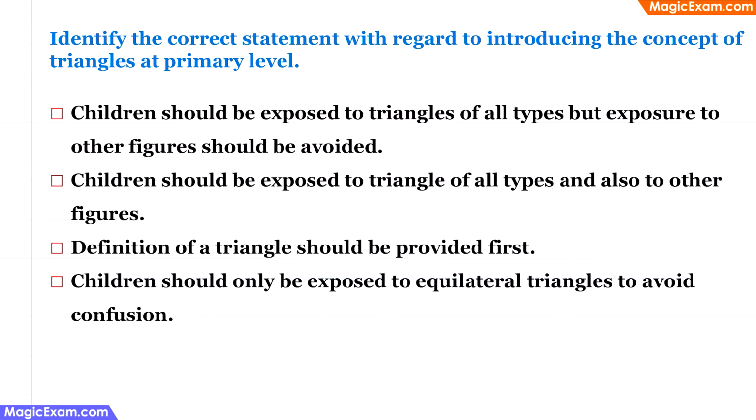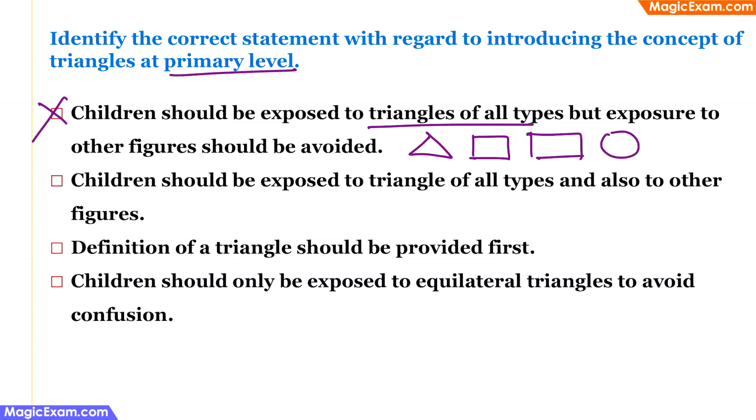Identify the correct statement with regards to introducing the concepts of triangles at a primary level. Now, the first statement says children should be exposed to triangles of all types, but exposure to other figures should be avoided. This is an incorrect statement because when you are introducing children to various shapes, you are introducing them to triangles, to squares, to rectangles and to circles. Therefore, why is it that you should expose them only to triangles of all types and not to other figures? Therefore, this is an incorrect statement.